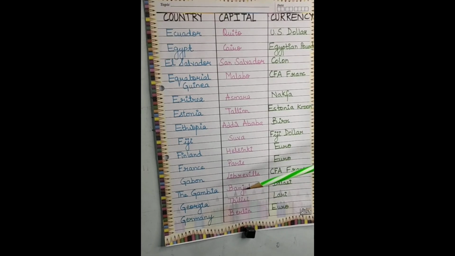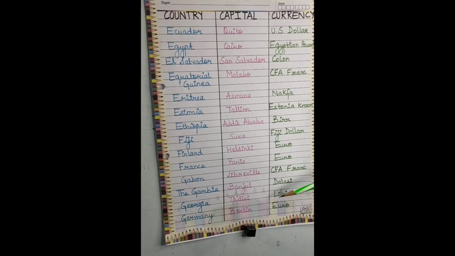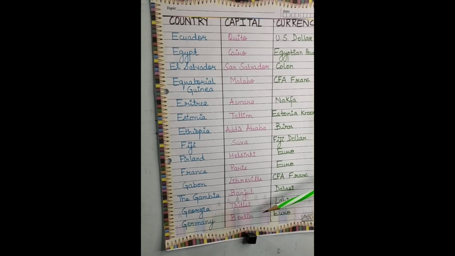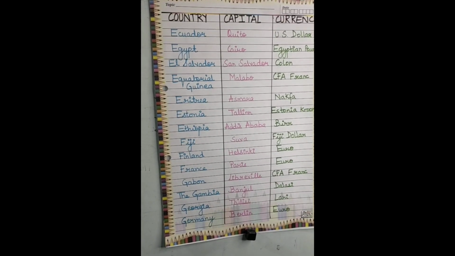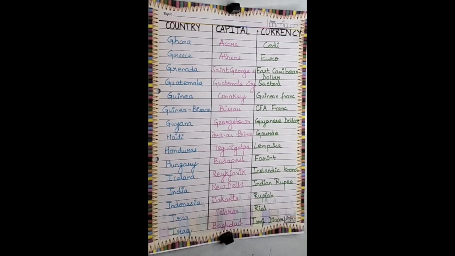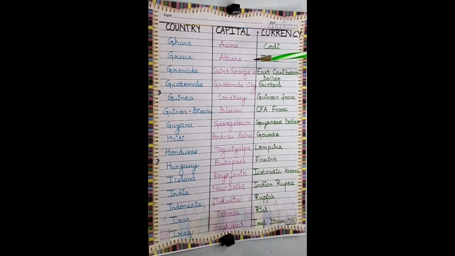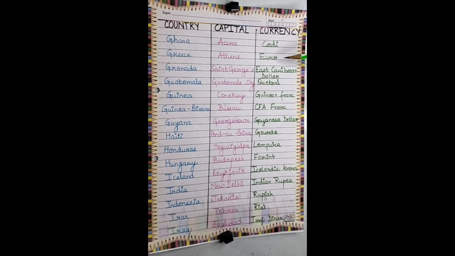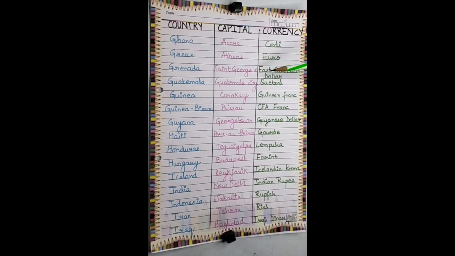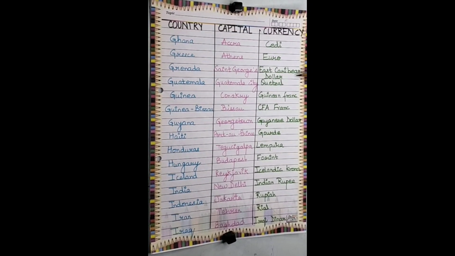Next is Georgia, the capital is Tbilisi, and the currency is lari. Next is Germany, the capital is Berlin, and the currency is euro. Next is Ghana, the capital is Accra, and the currency is cedi. Next, Greece, the capital is Athens, and the currency is euro. Next is Grenada, the capital is St. George, and the currency is East Caribbean dollar.